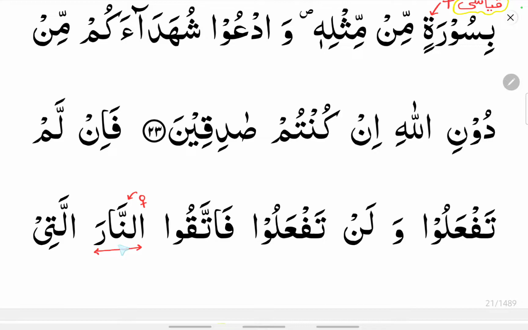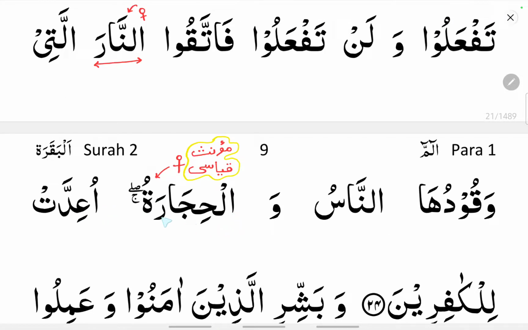You can see annara. Narun is indefinite, because the ra will have a tanween, narun, but it is annara. It is a definite noun, that is, alif and lam you can see. So it becomes annara. With alif lam, it is a definite noun, and it comes under a feminine noun, and it is muannas samai.